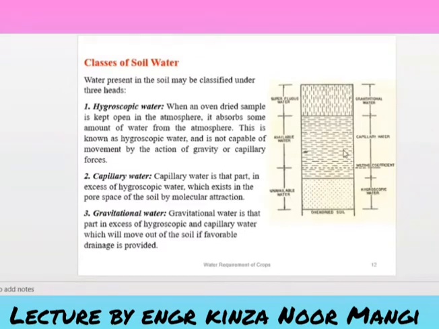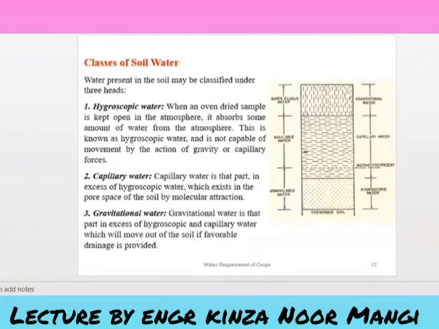Then third is the gravitational water. Gravitational water is that part in excess of the hygroscopic and capillary water which will move out of the soil if favorable drainage is provided. Means that is the water in the form of free drainage, the excessive water other than the hygroscopic and capillary water that flows over the surface due to gravitational action. That is known as the gravitational water, and it is also known as the superfluous water.